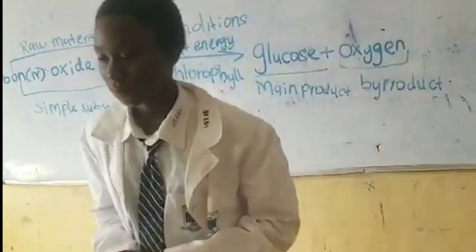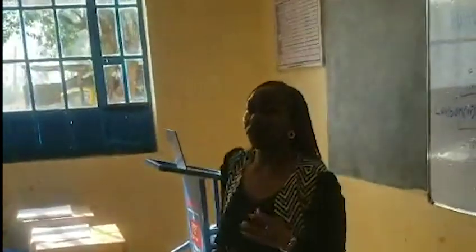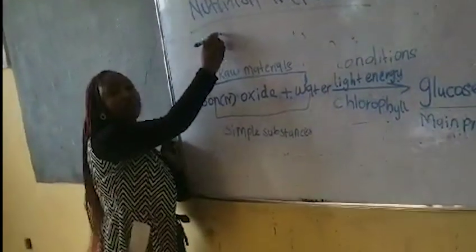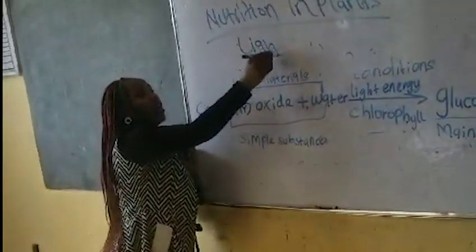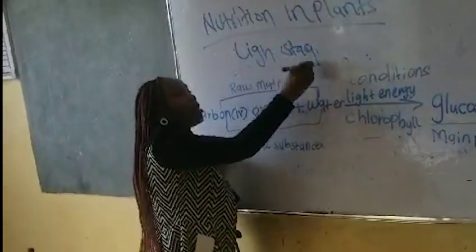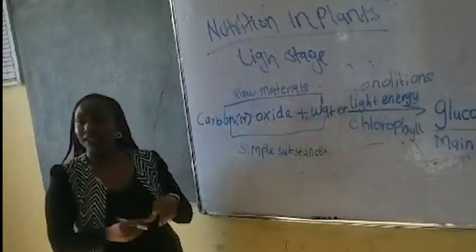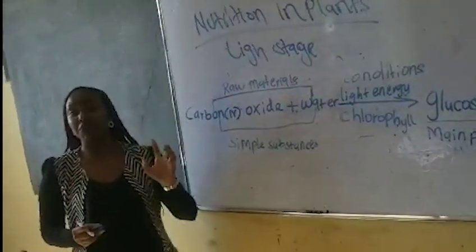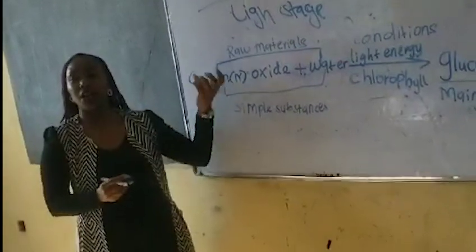Now, let's clap for her. She has talked about the light stage. So the first stage of photosynthesis we are calling the light stage. She has said it is the light dependent stage, meaning that it uses light to take place.